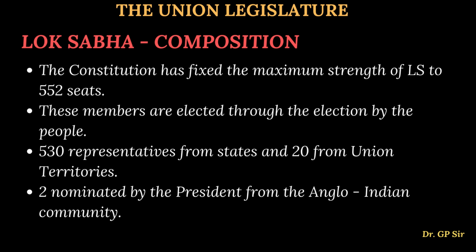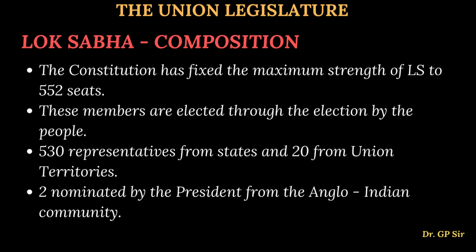So the simple formula: 530 plus 20 plus 2 comes to 552. Am I clear to you all? It's a very simple one. Whatever points you can see on the screen, you can make them as a note, and you can write it in your board examination as well.